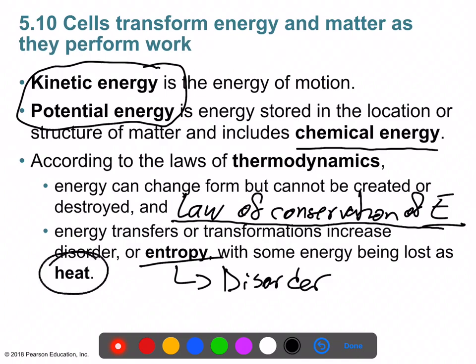So an example would be anytime you charge a phone, for example, the conversion of energy into your phone usually results in your phone or the adapter that you're using to plug into the electrical socket getting warm. And that's an example of heat energy that's being lost as you convert energy from one form into another.